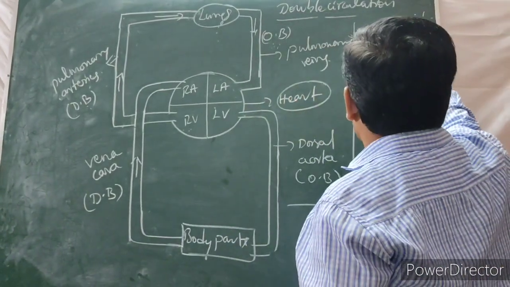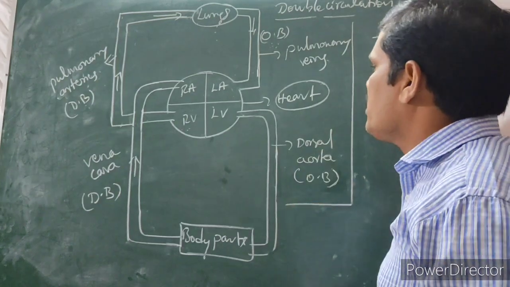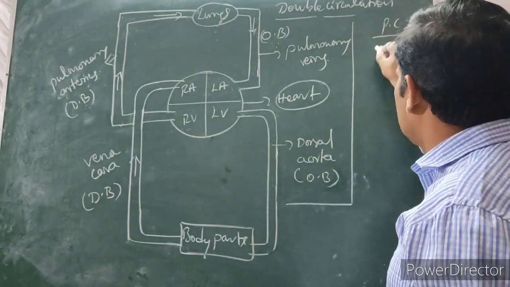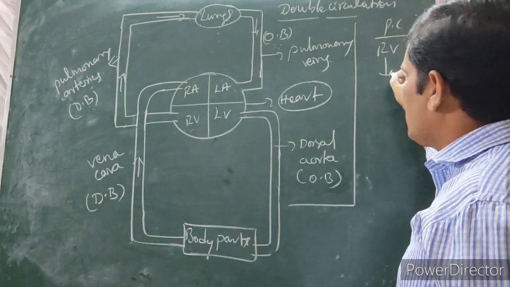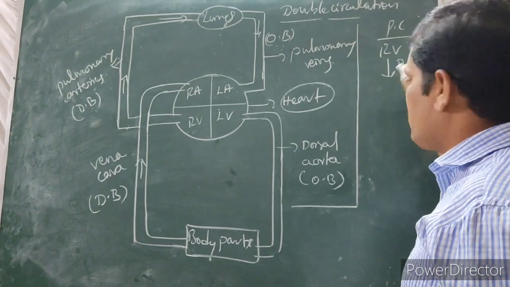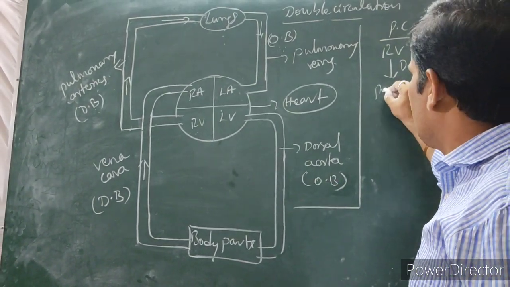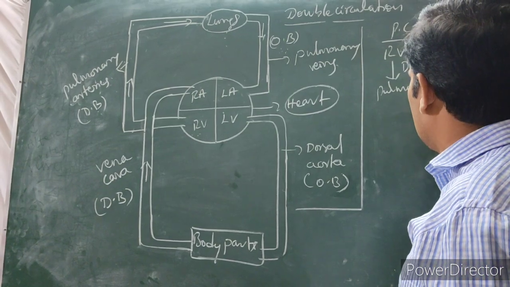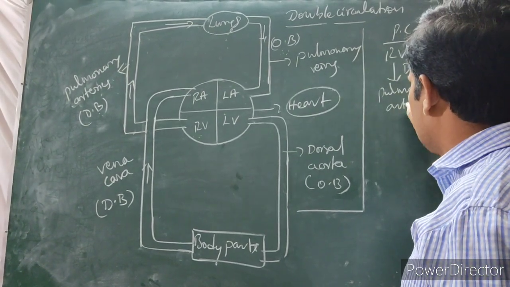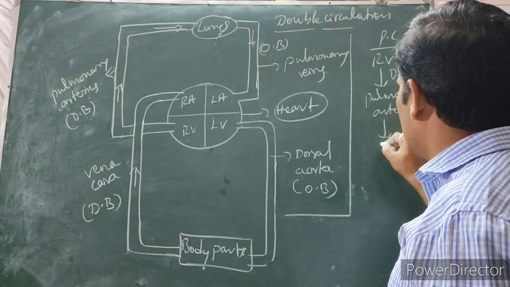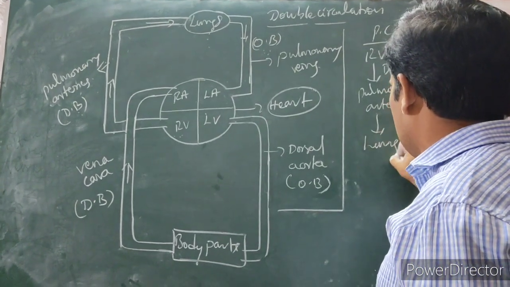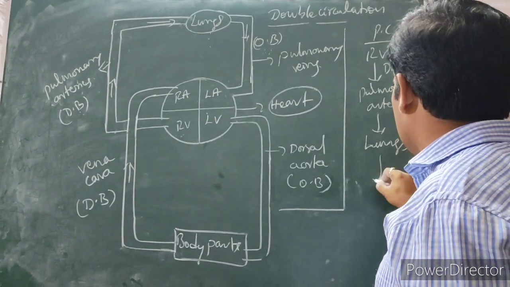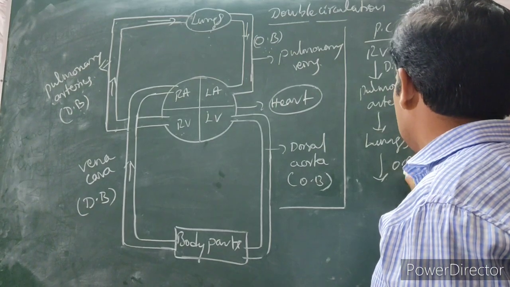Under the pulmonary circulation, the right ventricle sends deoxygenated blood through the pulmonary arteries to the lungs. Then in the lungs oxygenated blood is formed.